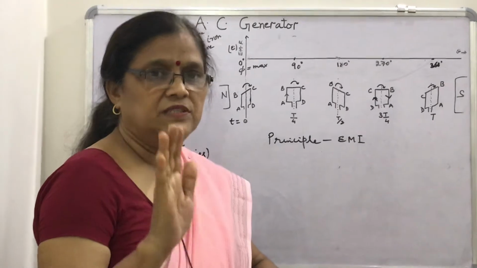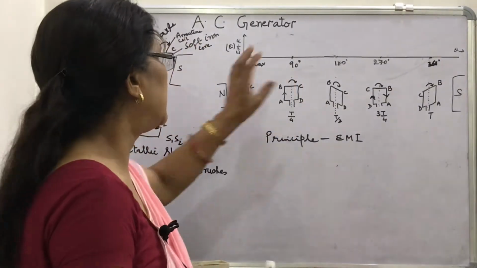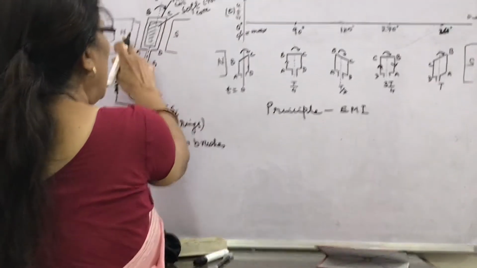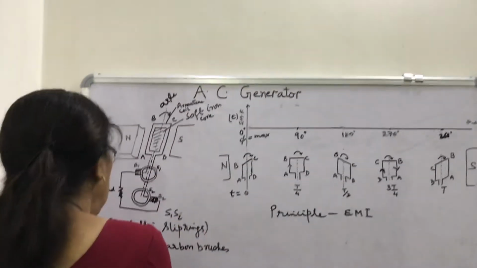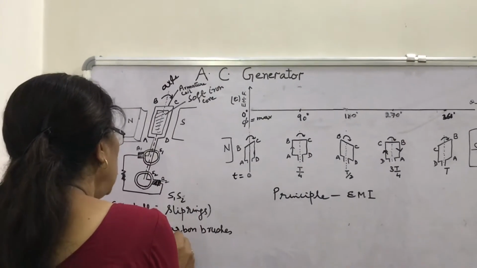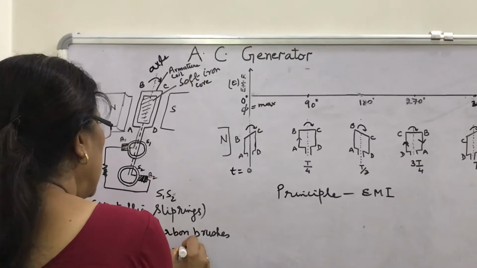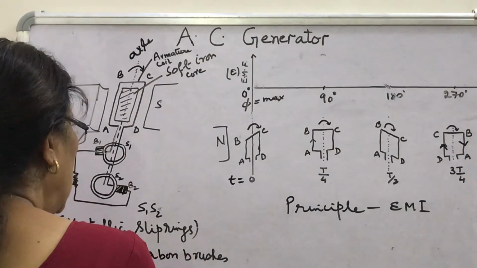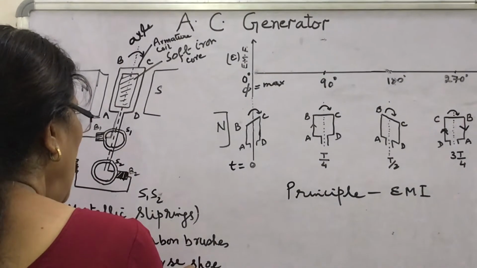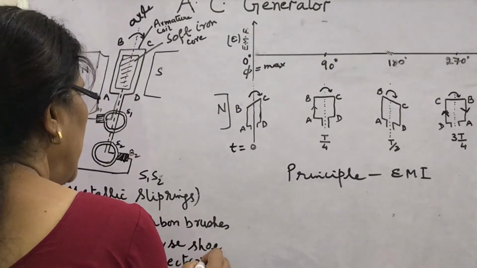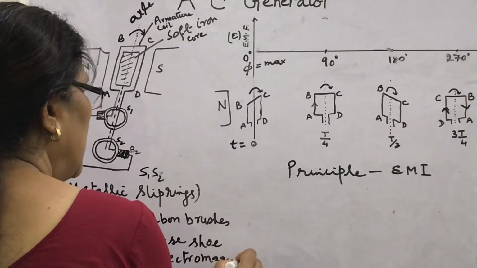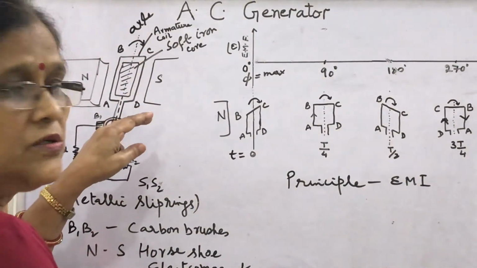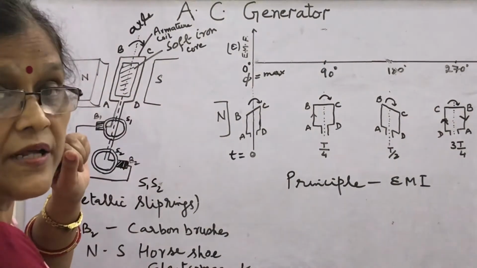What is the construction of this generator? Look, N and S, these are the horseshoe magnet, strong electromagnets. Horseshoe electromagnet, north pole and south pole. They are concave cut to produce a radial magnetic field.